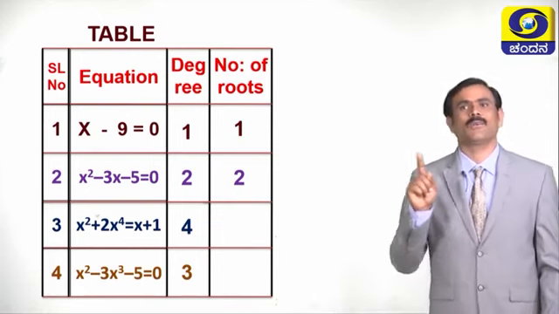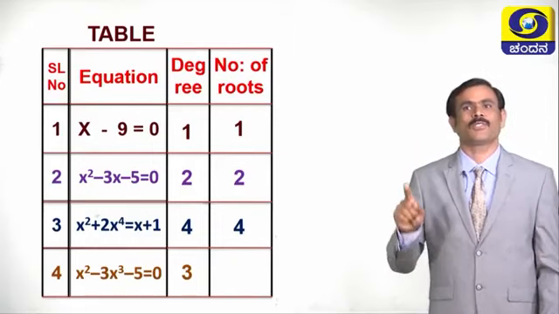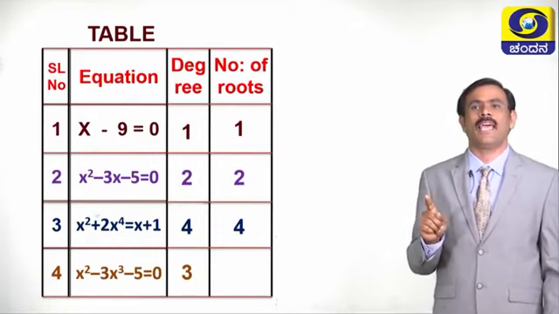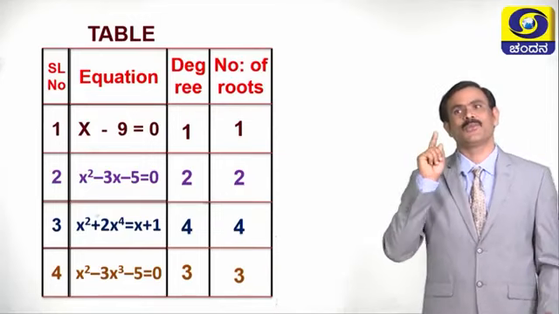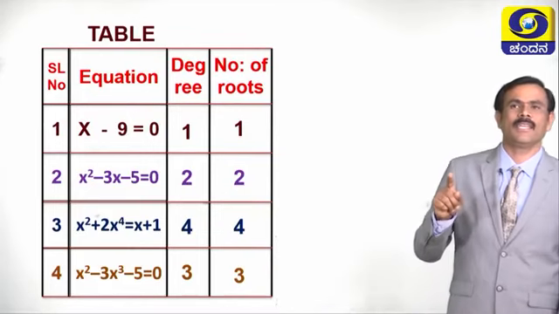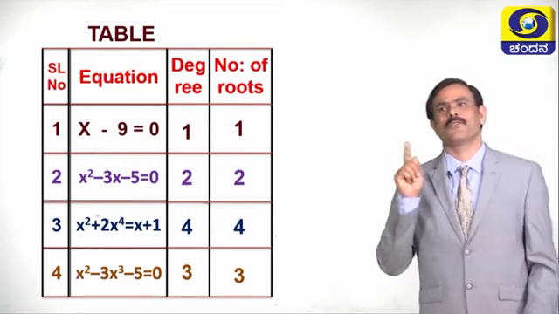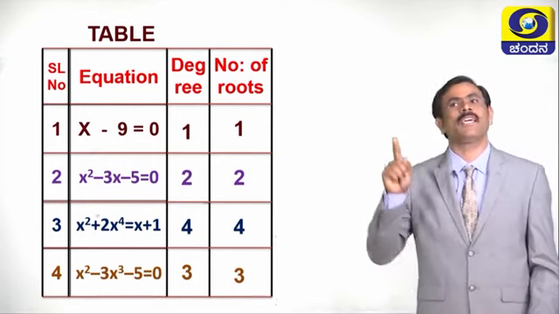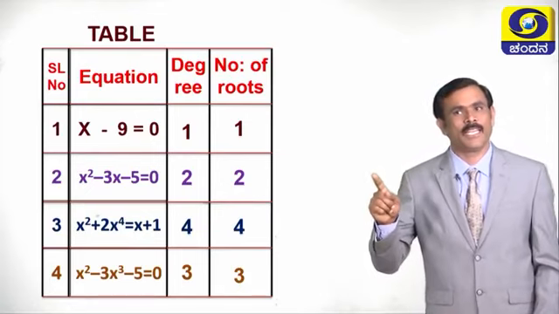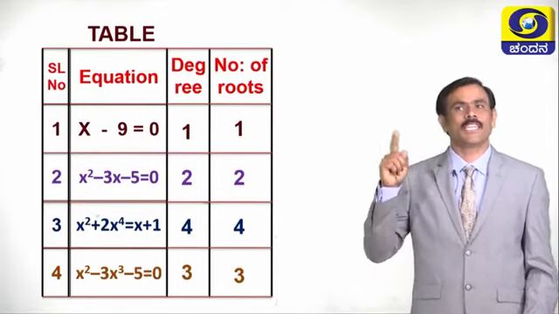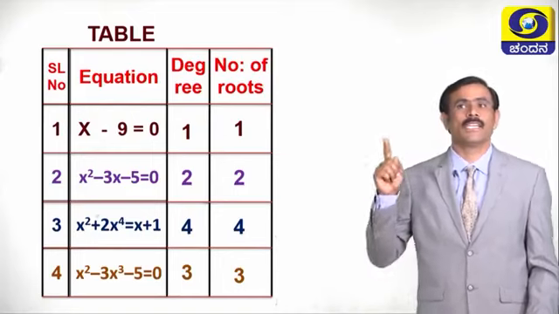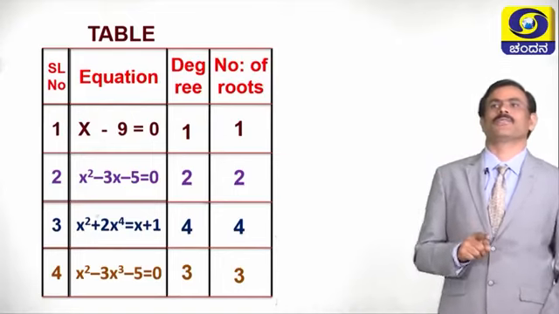Then third equation has? Then how many roots that fourth equation has? 3 roots. Children, see the relationship between degrees and number of roots. If the degree is 1, it has 1 root. If degree is 2, 2 roots. Degree is 4, 4 roots. Degree is 3, 3 roots.